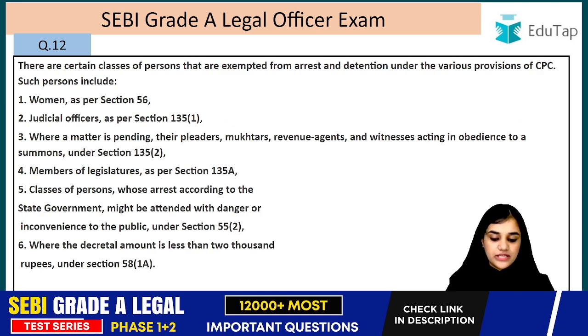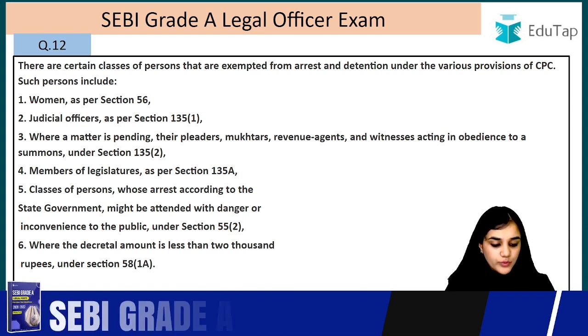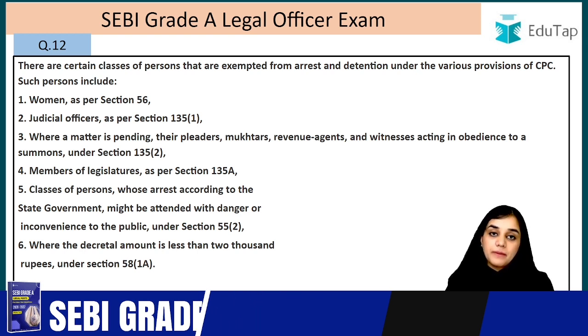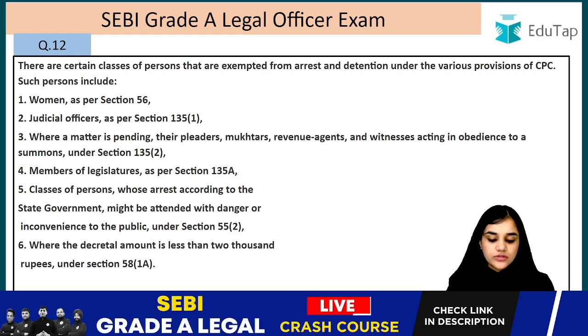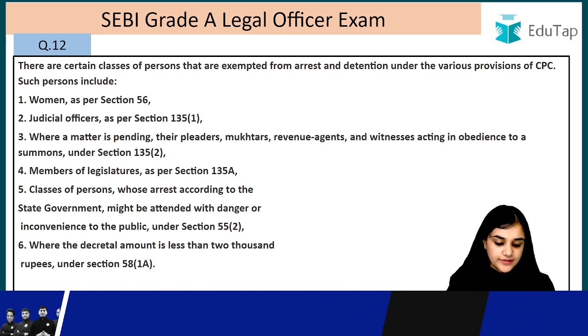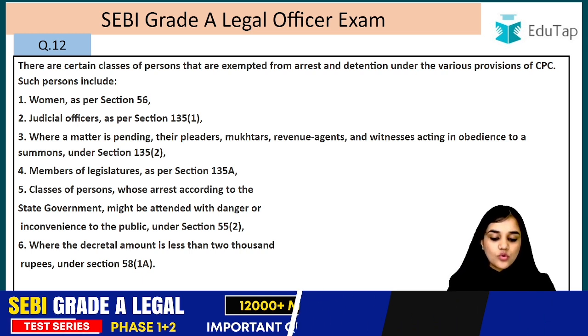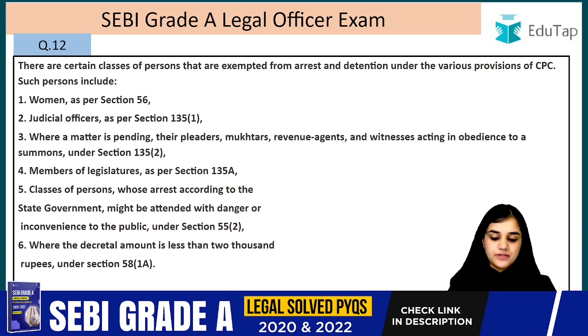It is women as per section 56, judicial officers as per section 135(1), where a matter is pending, their pleaders, muktars, revenue agents and witnesses acting in obedience to a summons under section 135. Members of legislature as per section 135. Classes of persons whose arrest, according to the state government, might be attended with danger or inconvenience to the public under section 55, and where a decretal amount is less than 2000 rupees under section 58(1)(a), right? So these all people are exempted from being arrested and being detained under the provisions of CPC.